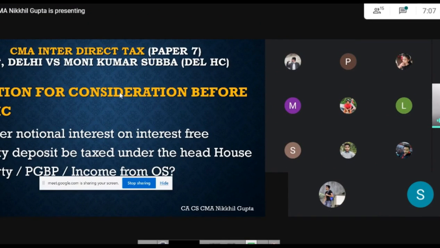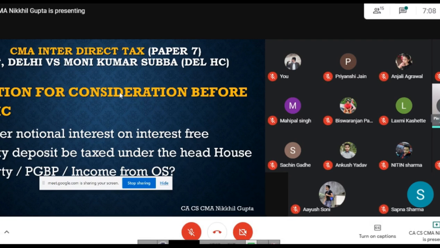Can we tax this particular income in the residuary head, which is income from other sources? Again, the answer is no. Why? Because the income from other sources head is used for cases which have not been considered. The income which has not been considered under any other head can be taxable in income from other sources. But listen to this point very, very carefully.